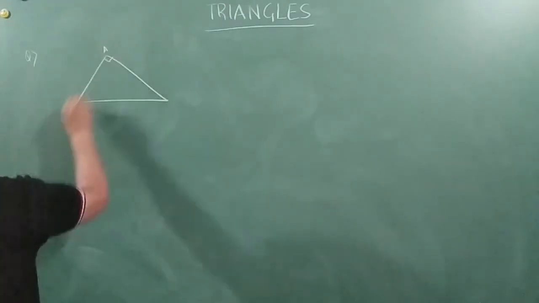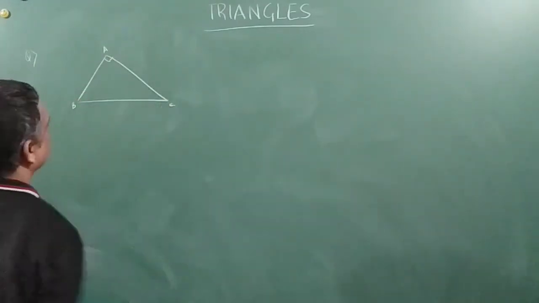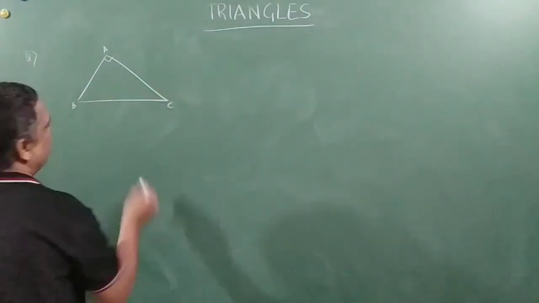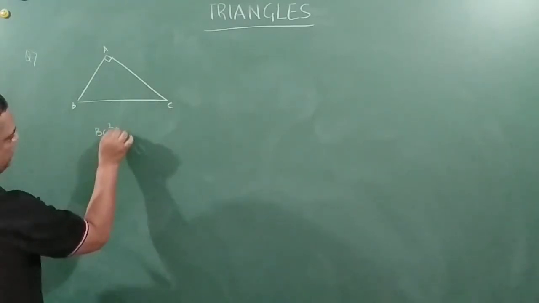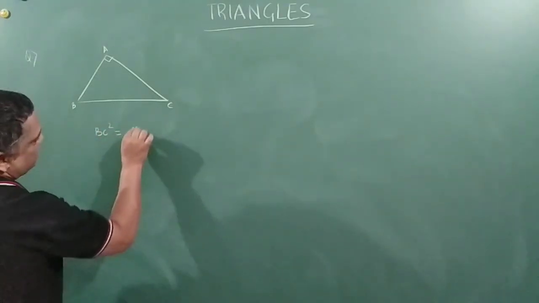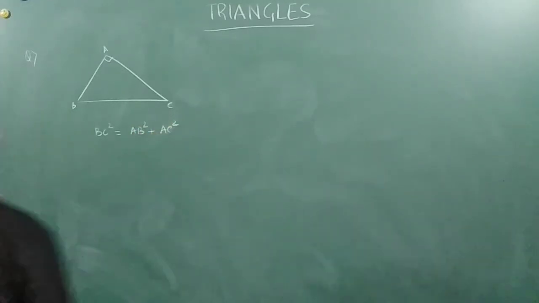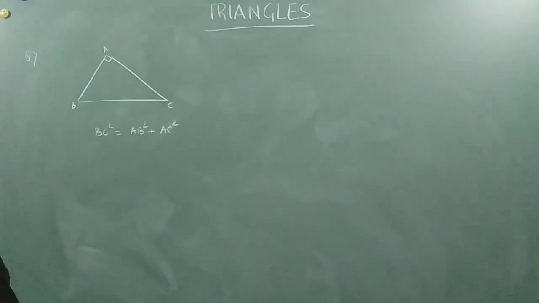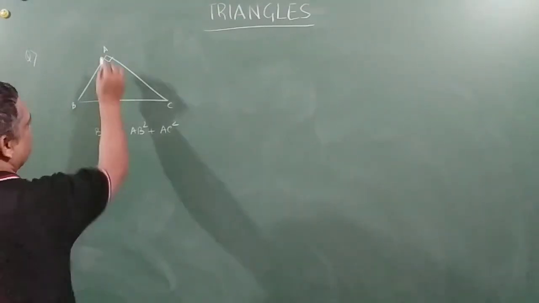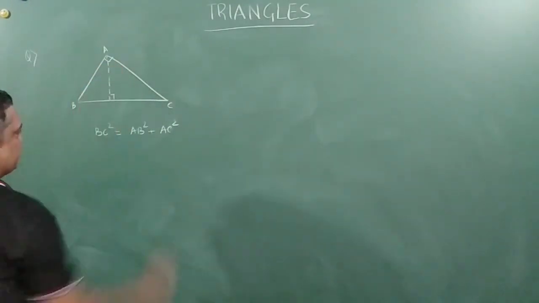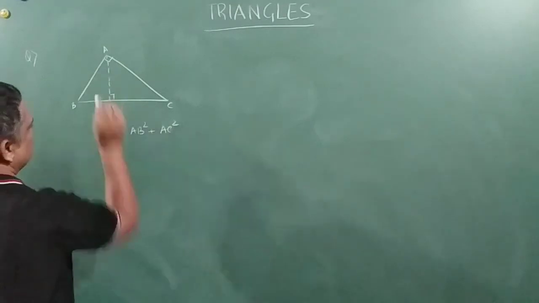So let's say A, B and C. So we need to prove BC square is equal to AB square plus AC square. So to prove this, friend, from point A, I will draw a line on BC which is perpendicular. Call it D.